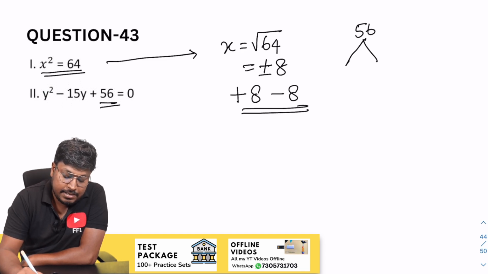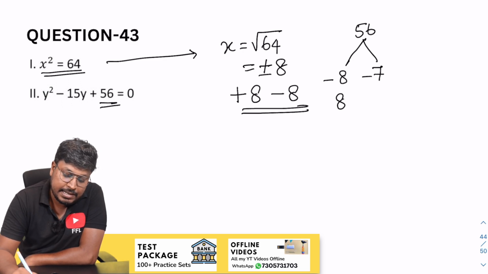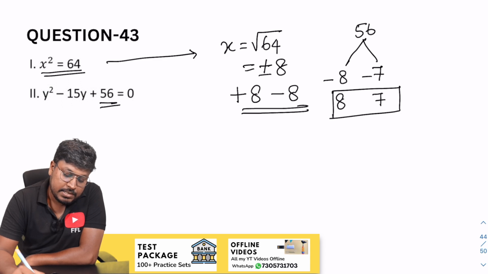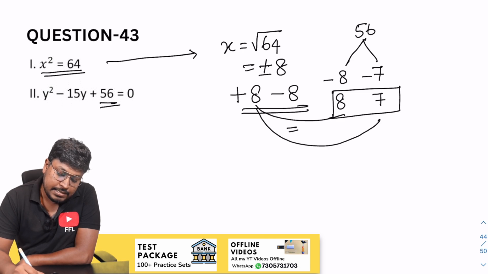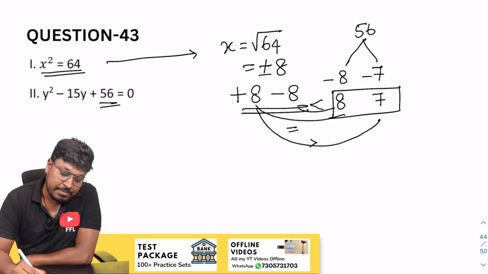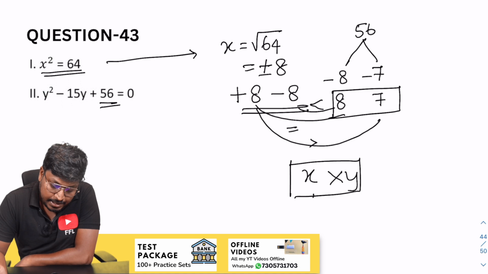So the next number is 56. 8 7s are 56, right? So minus 8 and minus 7. While writing, change the sign as 8 and 7. Now the comparison part. 8 and 8 are equal; 8 and 7, 8 is greater than. Minus 8 and plus 8, this 8 will be greater than. So the answer will be, relationship cannot be established, right?